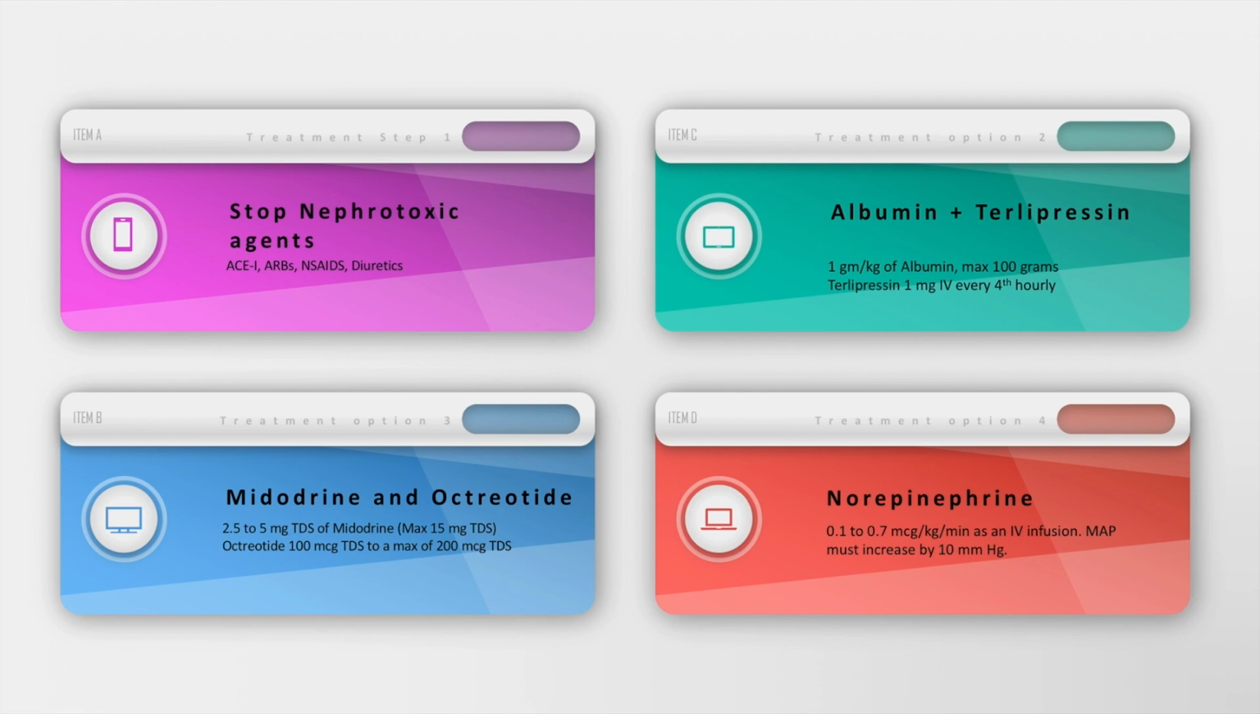Finally, if terlipressin is not available, then we can consider norepinephrine, and this is widely available in our ICUs at a dose of 0.1 to 0.7 microgram per kg per minute as an IV infusion, with a target mean arterial pressure increase of 10 millimeters of mercury.